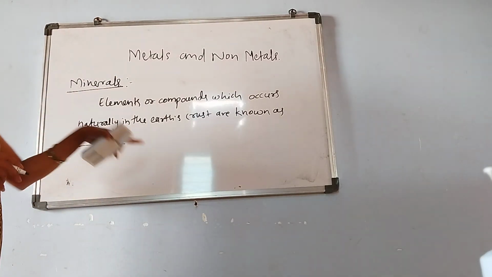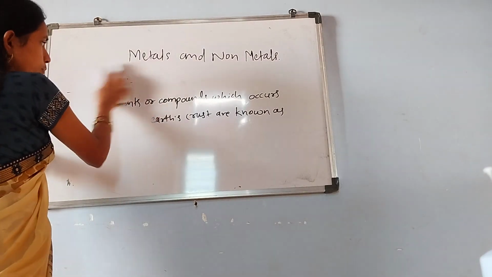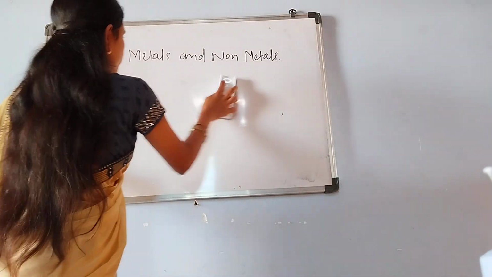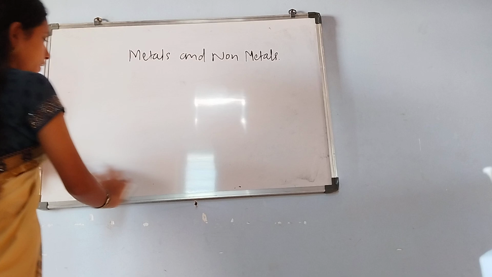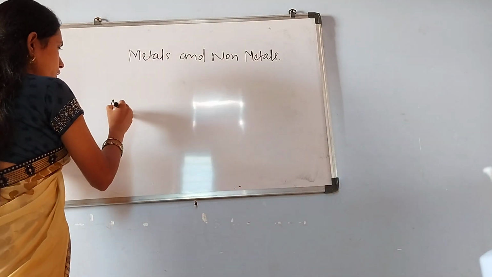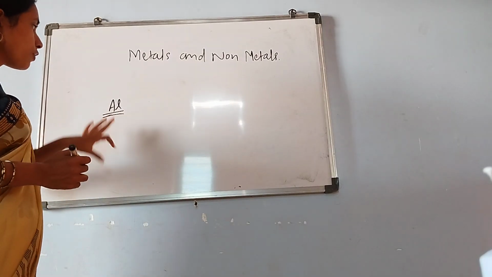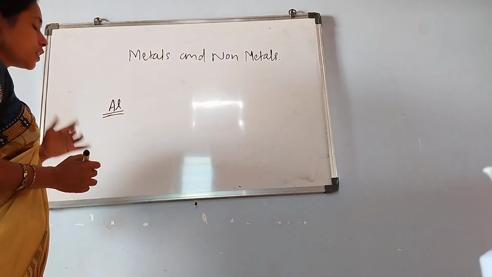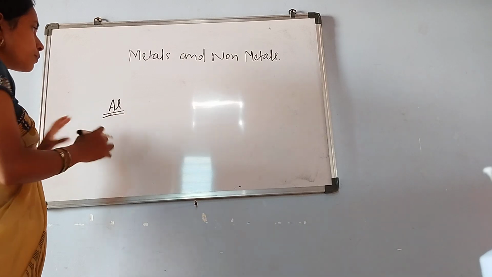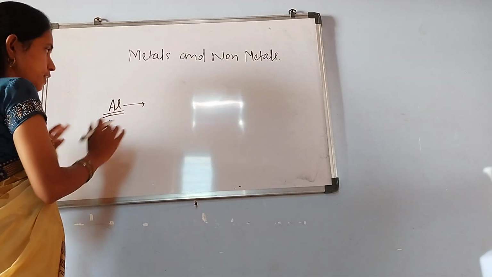Next I am going to discuss what is ore. I'll take one example for this: aluminium. Aluminium is a pure metal that we use for commercial or profit purposes. But from where are we extracting it? There are a number of minerals, but for better understanding we take two.